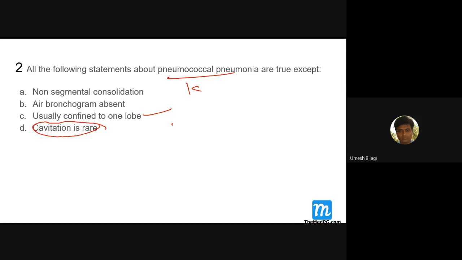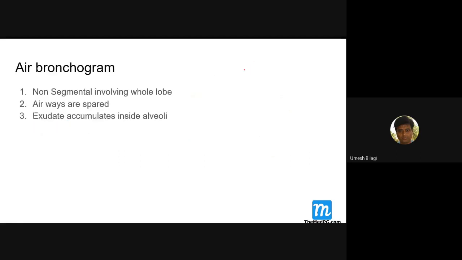The cavitating organisms are Staph aureus, and these cause bronchopneumonia. That's the reason cavitation is rare here. So that's something about air bronchogram. Non-segmental, involving the whole lobe, airways are spared, exudate occurs in the alveoli.